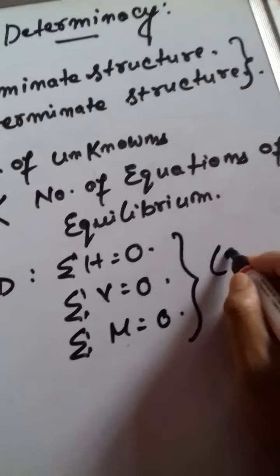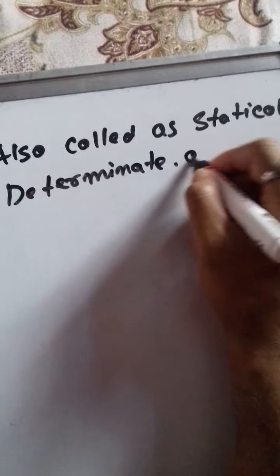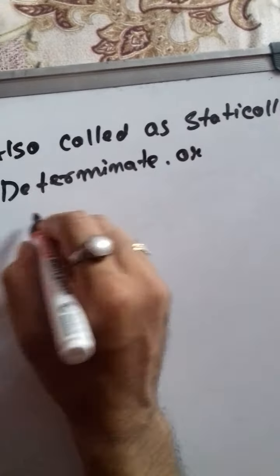These structures are also called statically determinate, or simply determinate. These are the basic concepts of determinate structures. Now let us see some examples.